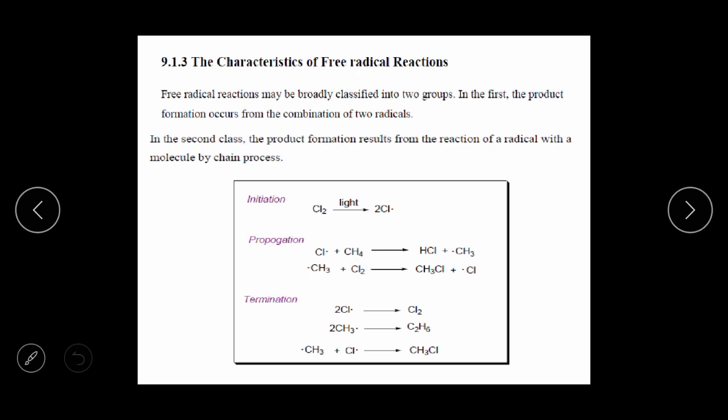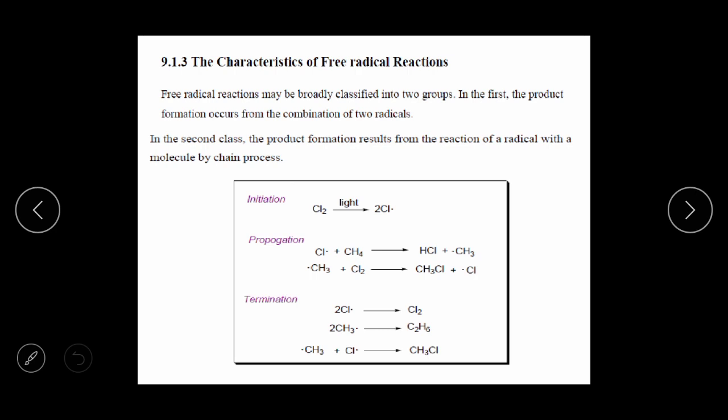Okay, initiation. In initiation, what happens? Consider the Cl2 molecule. In the presence of light, that means the reaction goes photochemically, Cl2 generates 2 radicals of Cl. Then the second step is propagation.